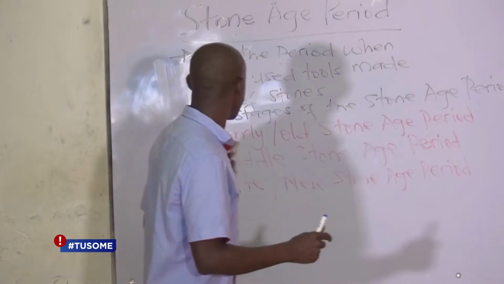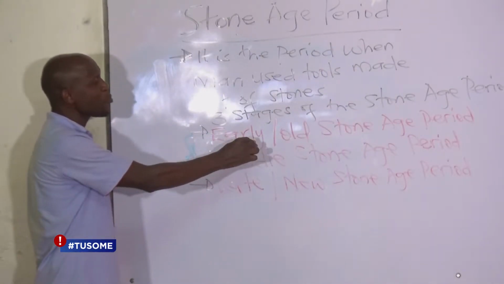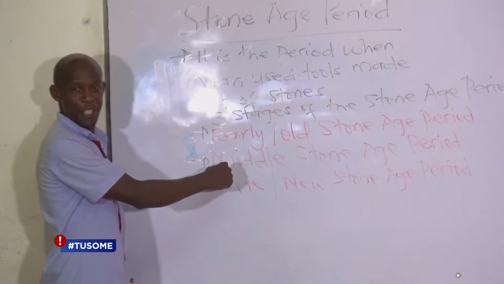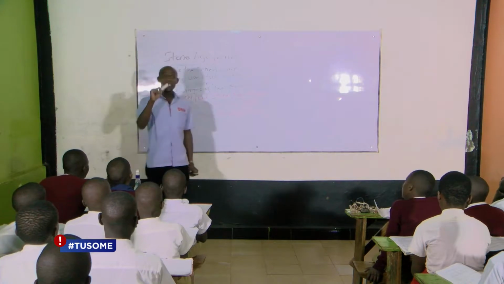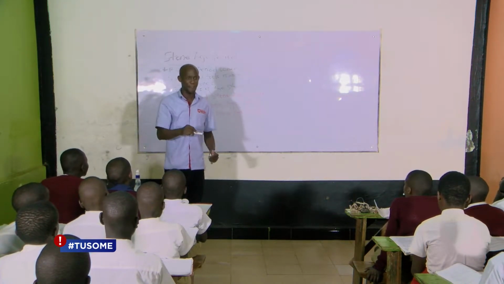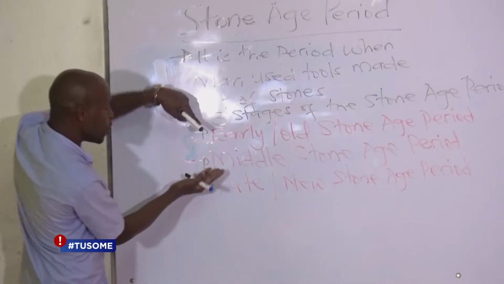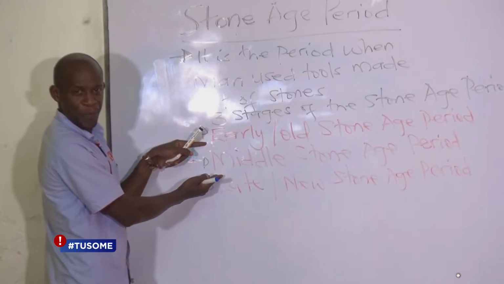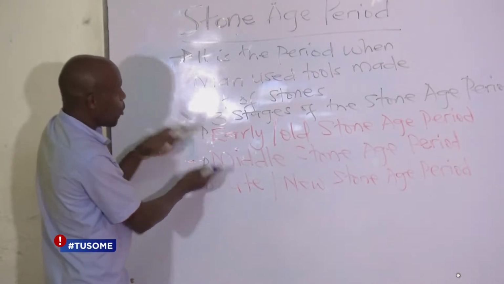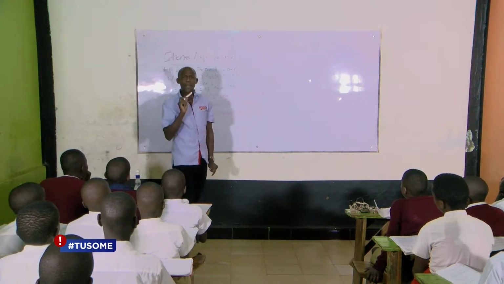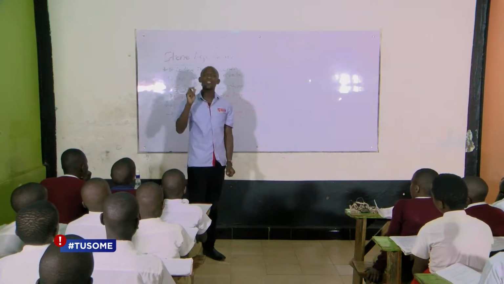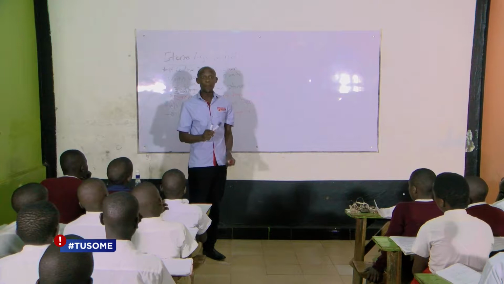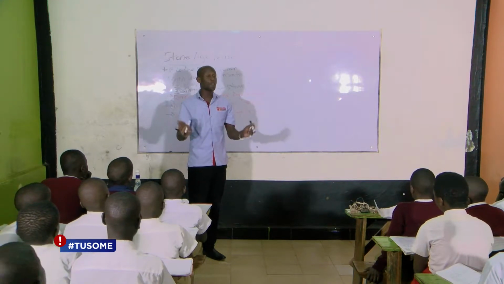And the moment he discovered fire, we move away from the early Stone Age period and move into the middle Stone Age period. Meaning that it is fire which made early man change his life from the early way of doing things into a new life, which we came to call the middle Stone Age period. Are we together? Now, during the middle Stone Age period, the moment early man discovered fire, it became one of the greatest discoveries ever to be made by man. Because the moment he had fire, now he was able to do different things.